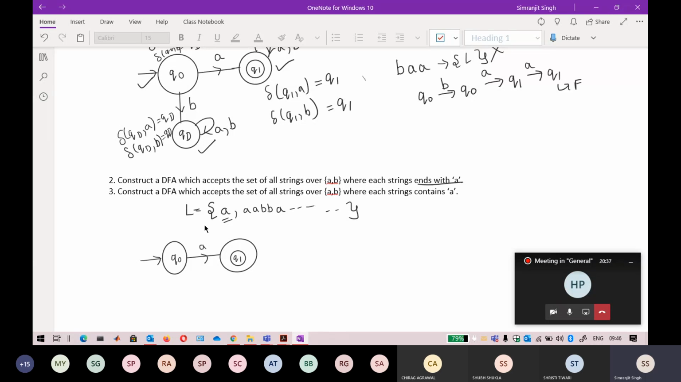Okay, Rohan, if you try that, there is nothing wrong, but on Q1, A is not defined. So you should add A here on the Q1 state.